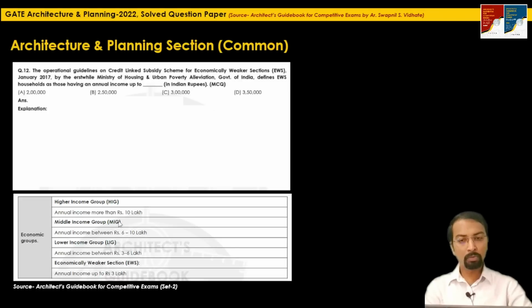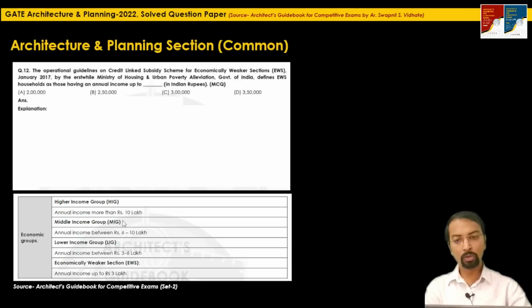Now, this was the data I had added before there was a recent amendment related to changes in the income categories. Now, what were the changes? Earlier, the income group beyond rupees 10 lakh was considered as a higher income group. So recently there was a modification because those people who had an annual income beyond 10 lakhs were not able to take the benefit of this credit link subsidy scheme.